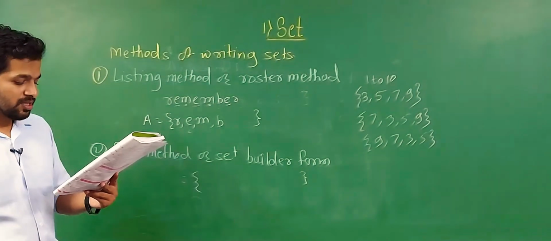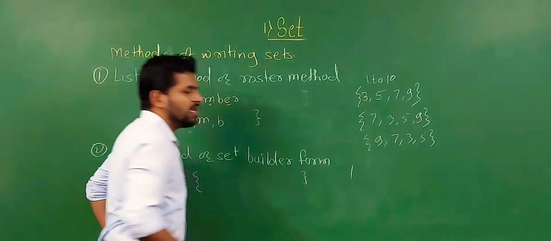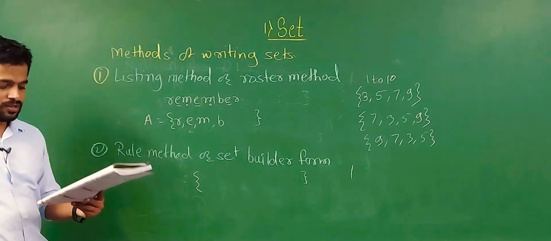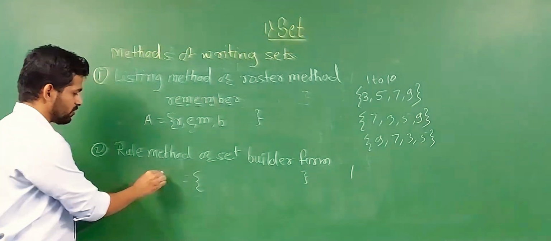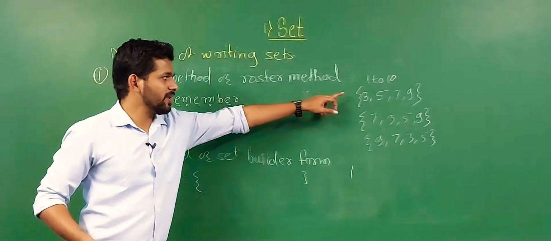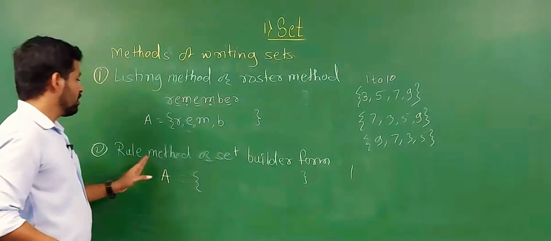Using variables followed by a vertical line or colon. That vertical line is read as 'such that', and then we write the property of the variable. For example, suppose we take A is equal to the same example, which is in listing form. Now we have to write it in the rule method.